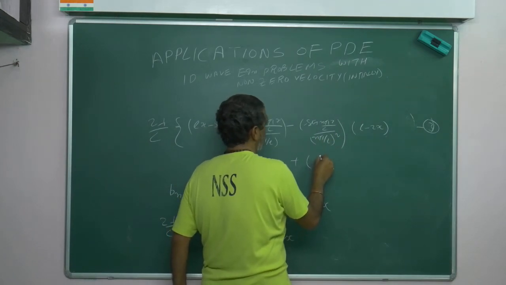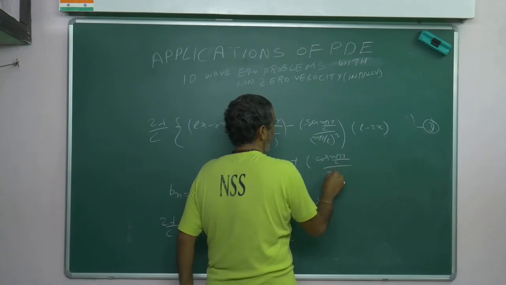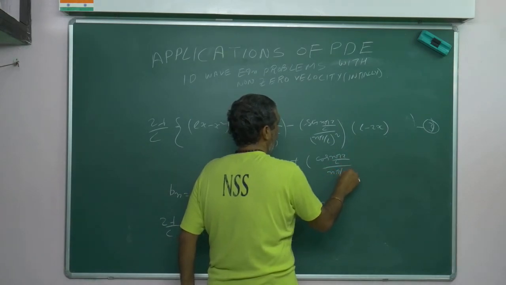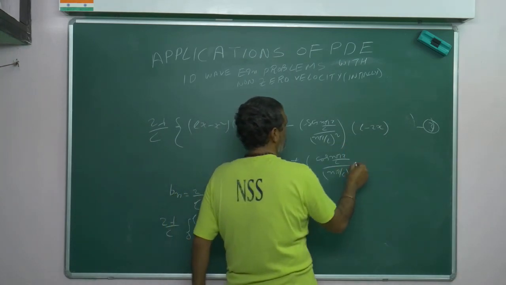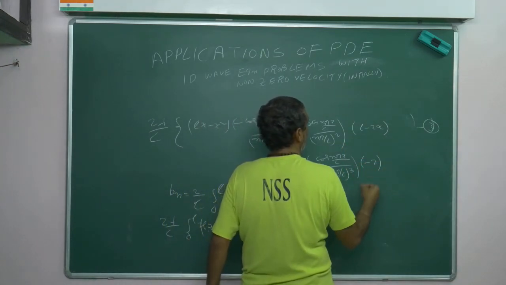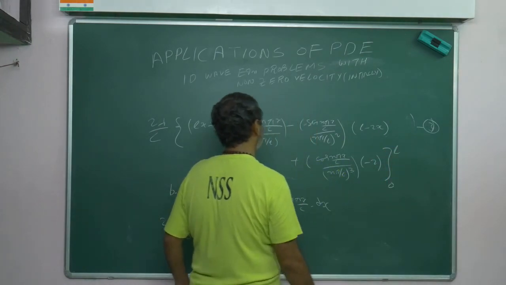Minus minus plus, you will get cos n pi x by L by n pi by L whole cube, then into minus 2 I will get. This is 0 to L.